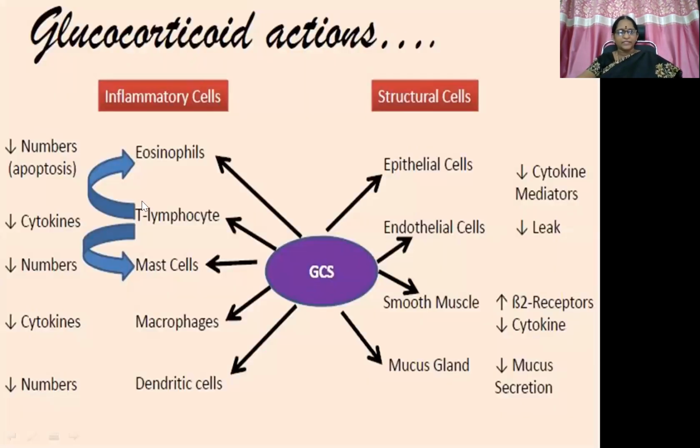Okay, so here you can see the inflammatory cells. Eosinophils decrease in numbers because of apoptosis, and T lymphocytes, mast cells, macrophages, and dendritic cells, everything will get lessened in number. And epithelial cells, so there is decreased cytokine mediator release. Endothelial cells, the leakage of the fluid which happens in the inflammatory sites, that is also inhibited. Then smooth muscles, decreased cytokine production, and then beta 2 receptor stimulation also can be there. Then mucus gland, decreased mucus secretion. This is the action on the various cells because of glucocorticoid administration.